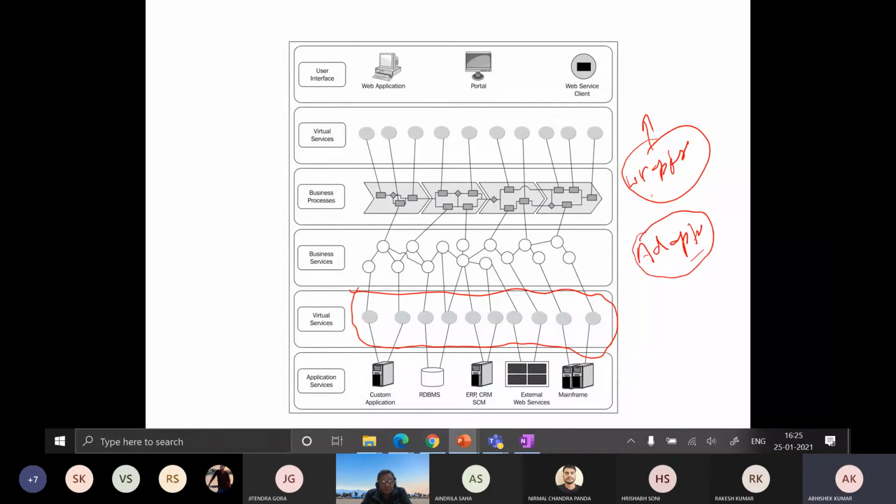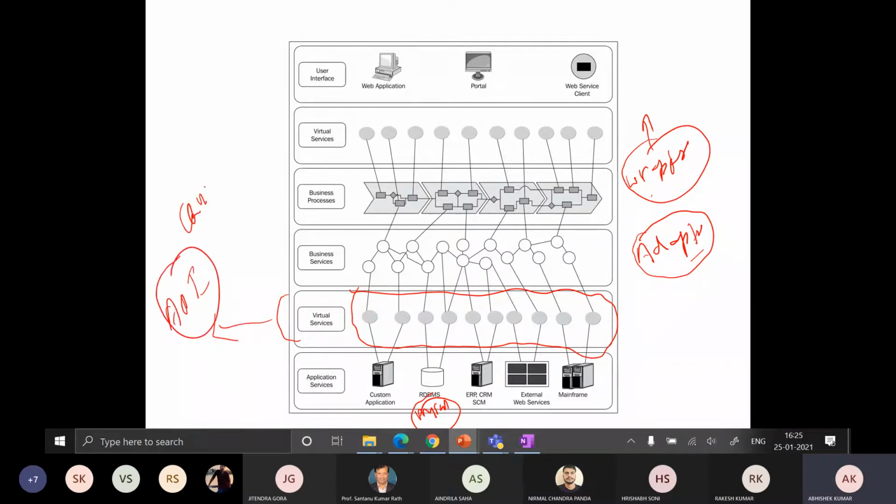So suppose you have an RDBMS. Let's say this RDBMS is a MySQL server. I want to expose this MySQL server as a service, right? The very first way we can come up with is to expose this server as a REST API. These are the virtual services. In the REST API designing lab session, you must have seen this kind of thing where we expose our tables or resources in the form of APIs, right, everyone?